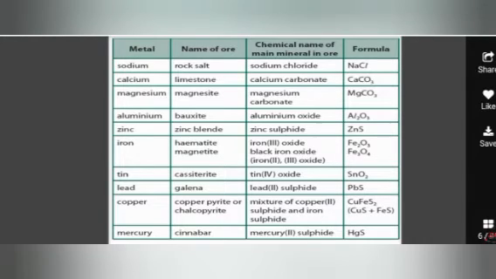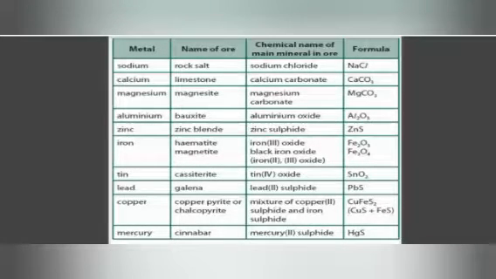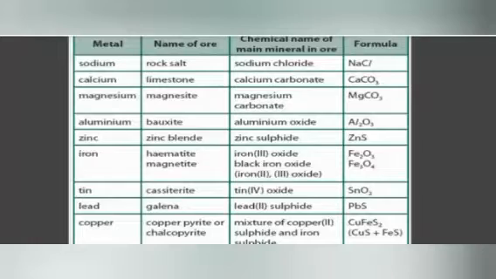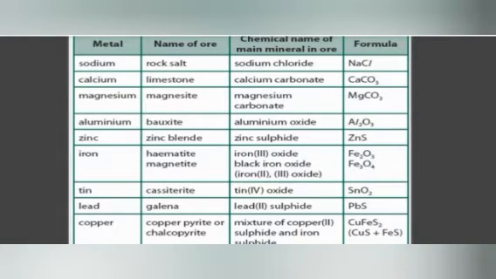Dear students, just pause this video and write down this table in your notebook. This is the table of main minerals of metal ores. Already yesterday I also shared one table, but include this table also, in which the metal, name of the ore, chemical name of the ore and formula are there. Sodium is found in rock salt, formula NaCl. Calcium is found in limestone, which is calcium carbonate. Magnesium is found in magnesite, MgCO3. Aluminium is in bauxite, which is aluminium oxide, Al2O3.